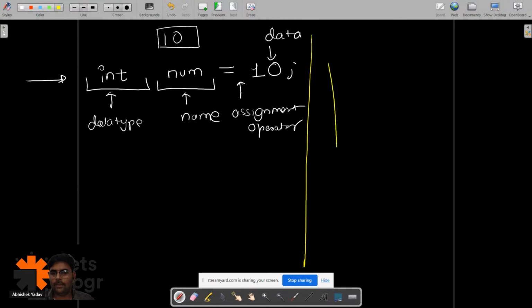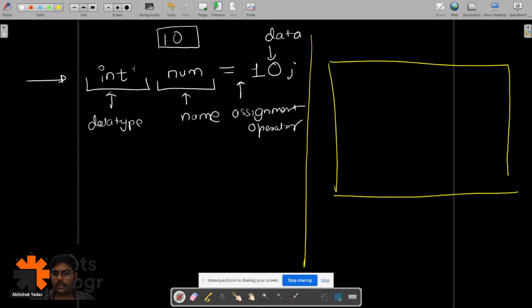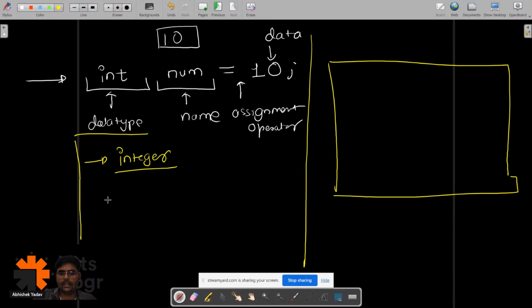The moment this line gets executed, there will be a computer memory. In that computer memory, this data type is giving us a lot of information. The first piece of information is what kind of data I can store inside the computer memory. Here I can store integer data. The second piece of information is that int occupies 4 bytes inside the computer memory.